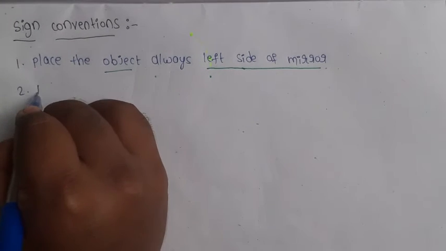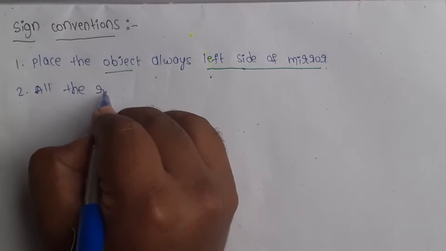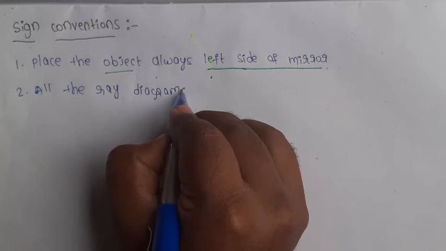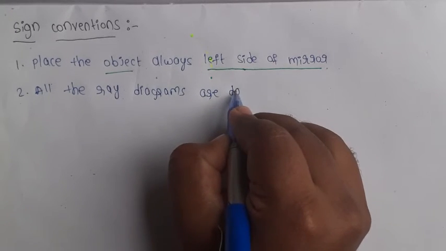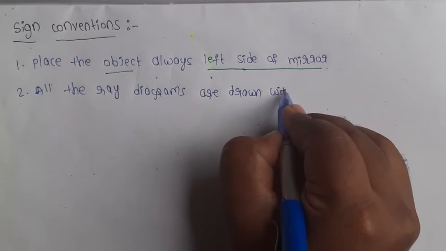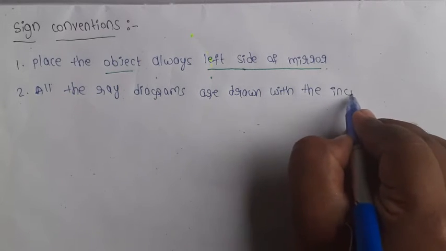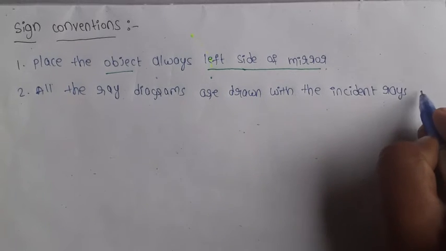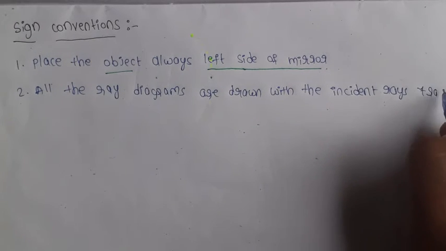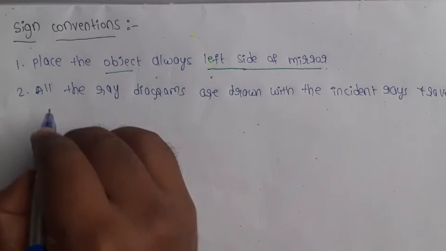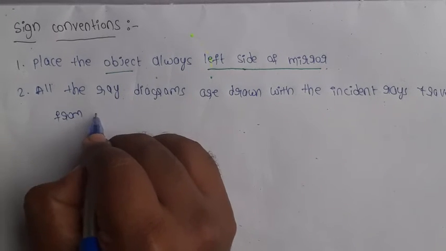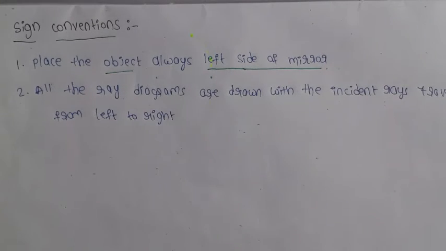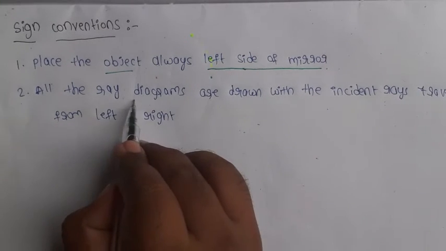Second point, all the ray diagrams are drawn with the incident rays traveling from left to right.